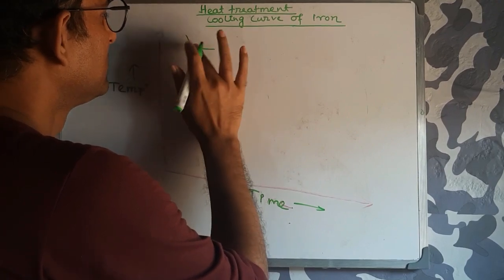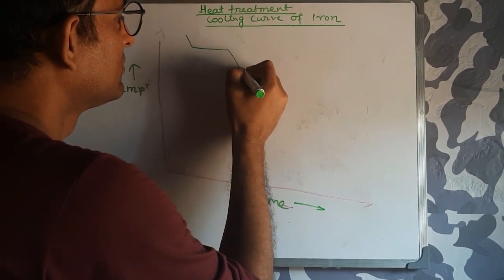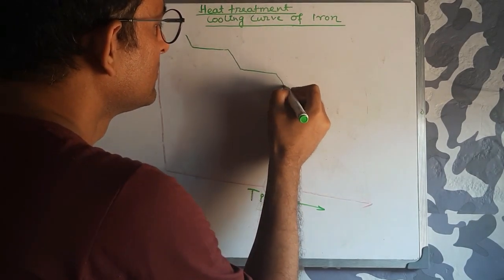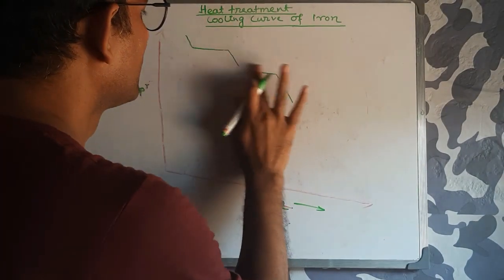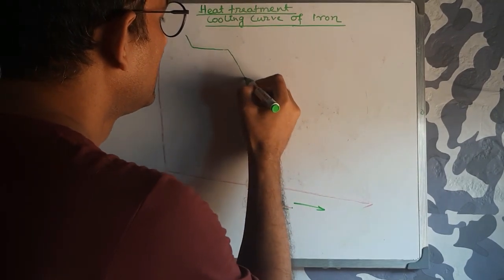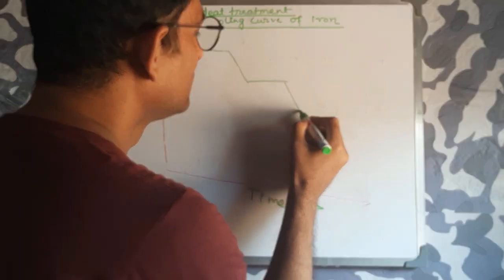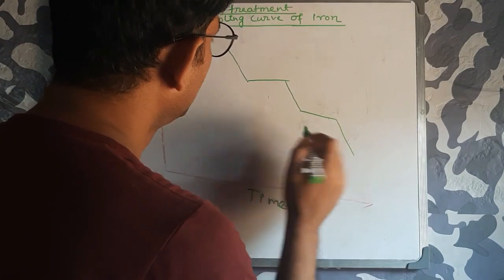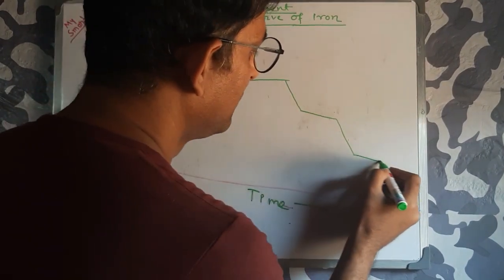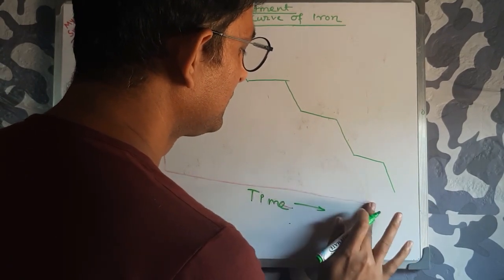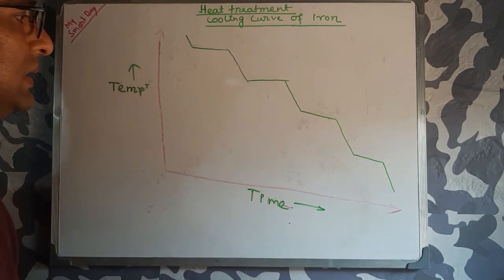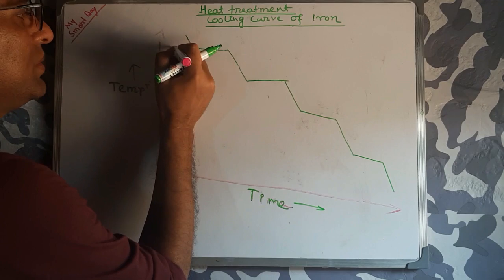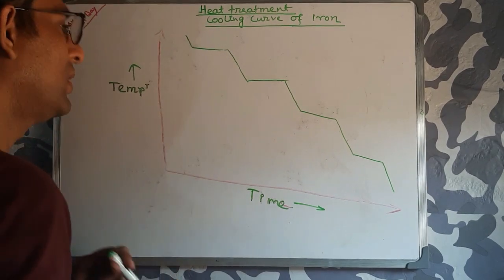So these are the 4 steps where you plot the cooling curve of iron.